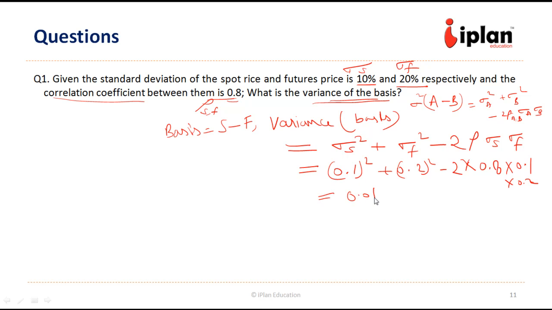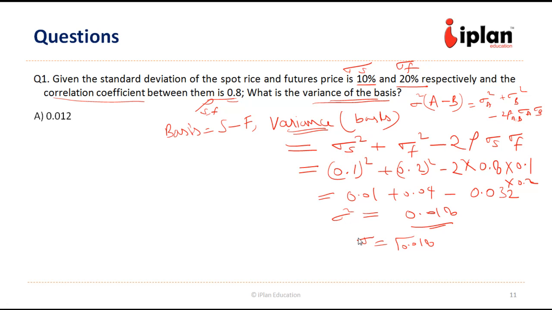It is 0.01 plus 0.04 minus 0.032. So this will become 0.05 minus 0.032, 0.018. So this is our variance. If we are asked standard deviation, we can take the square root of it. So this is variance.